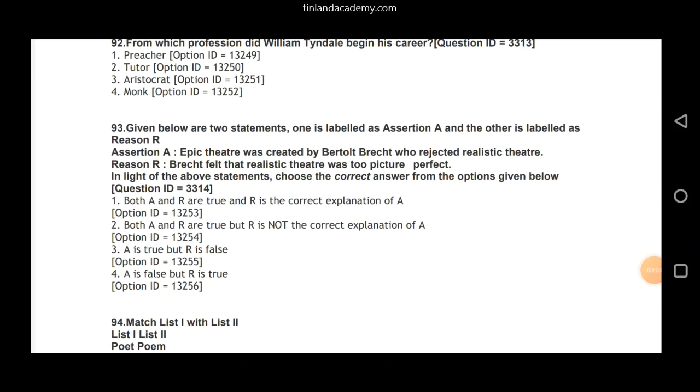Question 93. Given below are two statements. One is labeled as assertion A and the other is labeled as reason R. So A says, epic theatre was created by Bertolt Brecht, who rejected realistic theatre. R says Brecht felt that realistic theatre was too picture perfect. In light of the above statements, choose the correct answer from the options given below.